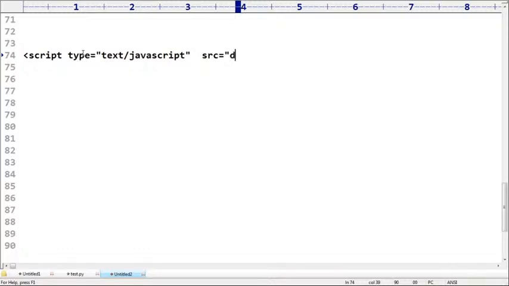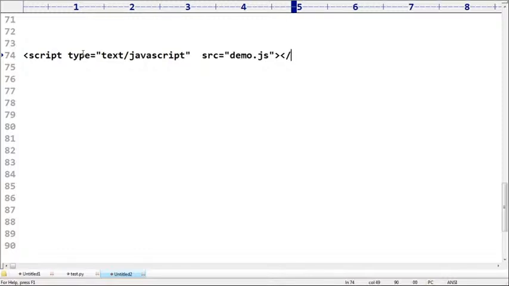Src is equal to demo.js. Observe very carefully, sir. This is the script tag; like this we have to take. Not demo here; what is the name we use, sir? Test.js. That's why, now let me take this one.